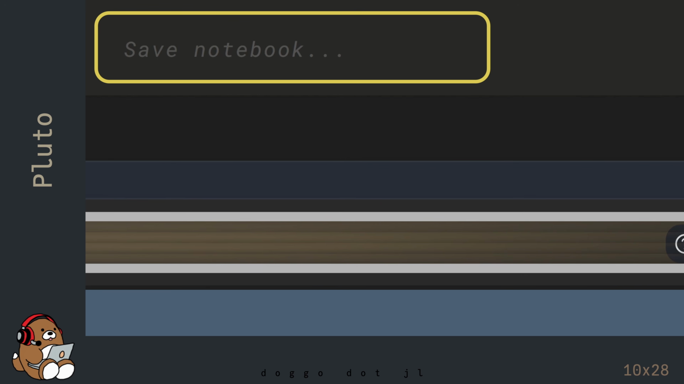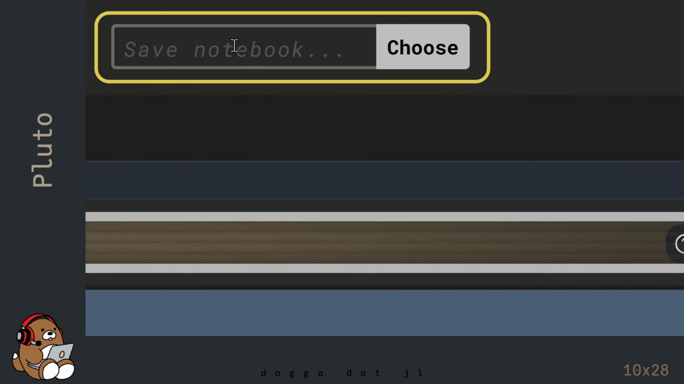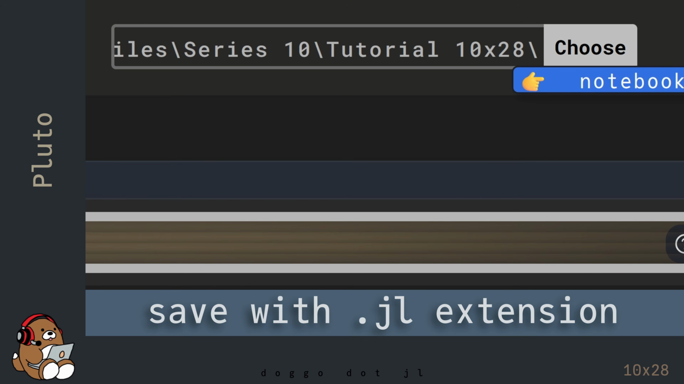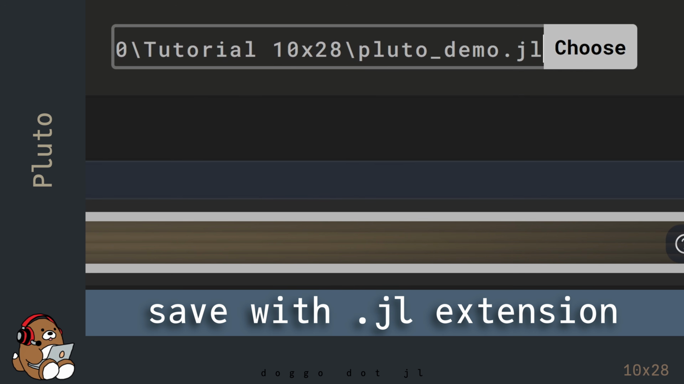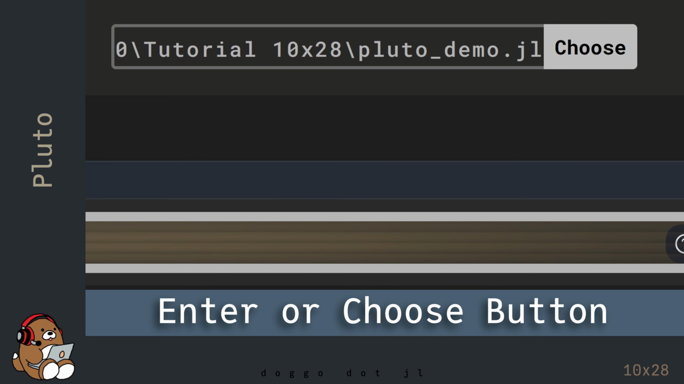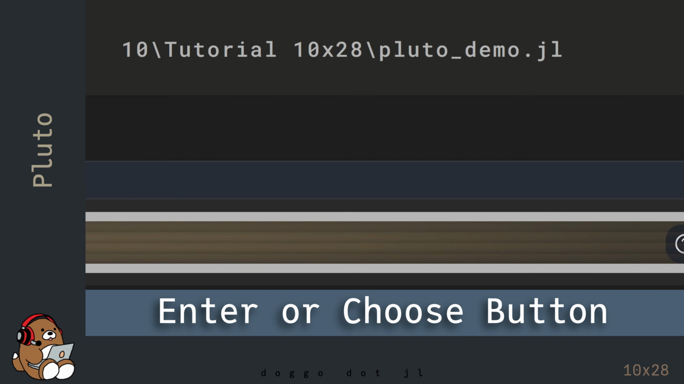Before going any further, save this file by going up to the header and clicking in the Save Notebook bar. You can save your file anywhere, and you can name it whatever you like, but be sure to save it with a .jl file extension. Once you hit Enter or click on the Choose button, Pluto will autosave this file anytime you make a change to it.